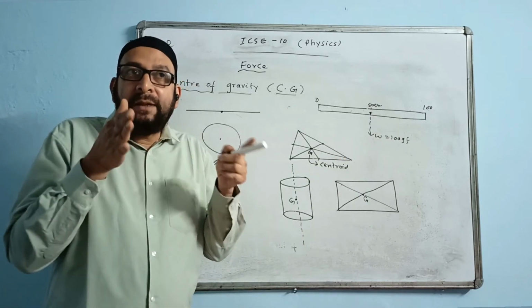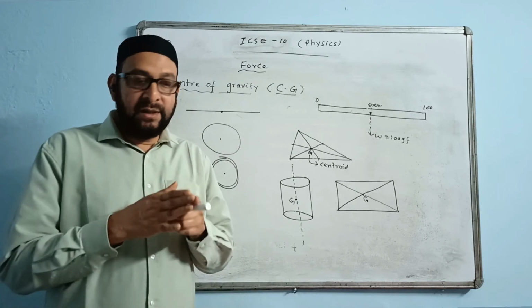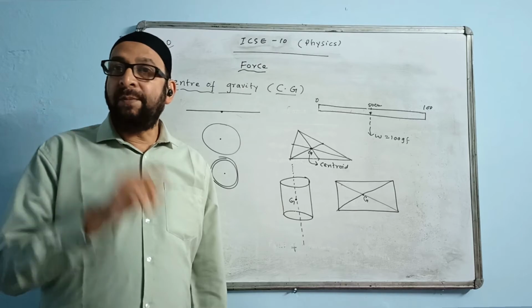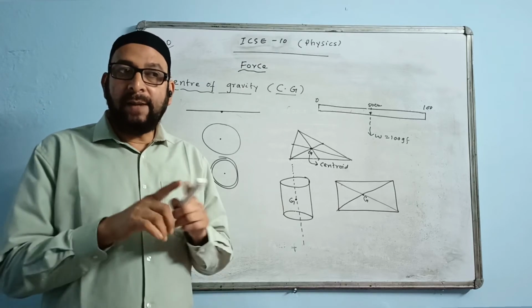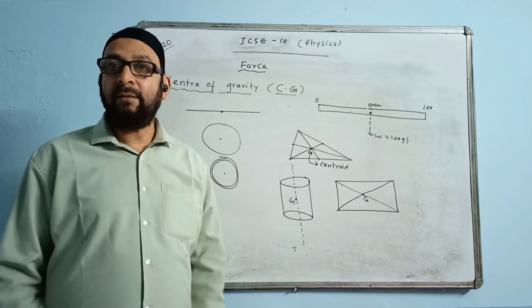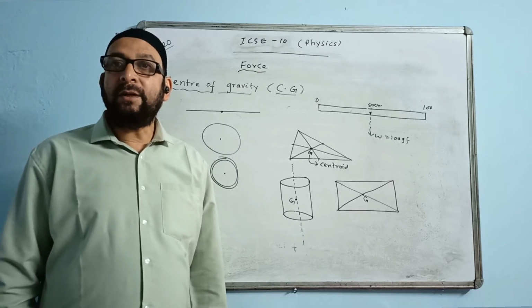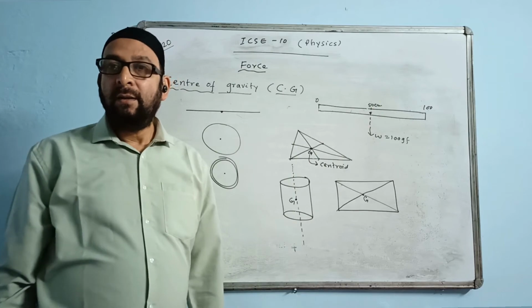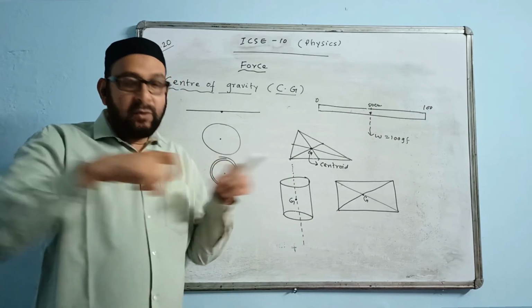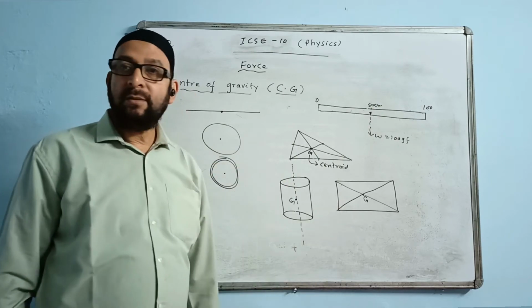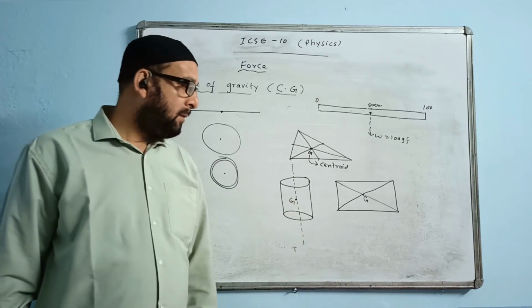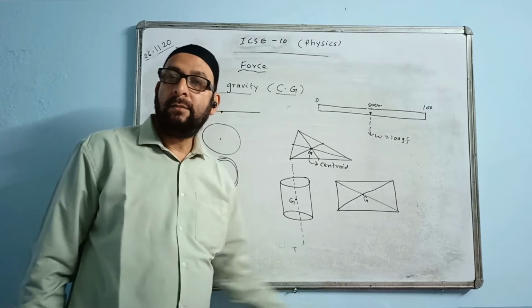But if it is the half meter rule, can you guess, half meter rule means 0 to 50 centimeter, where will the weight of the half meter rule be acting? That will be acting at the 25 centimeter mark. Why? Because it is uniform. Uniform is same everywhere, same thickness, same mass it has got everywhere. So it will be situated there. I hope you got the idea.